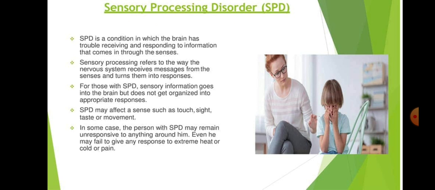Clear? So SPD, sensory processing disorder, is related to our senses.